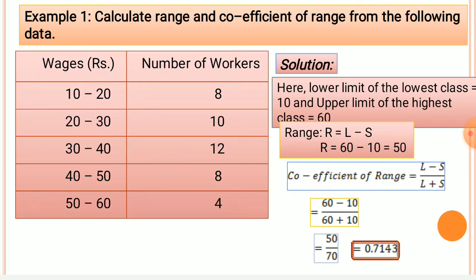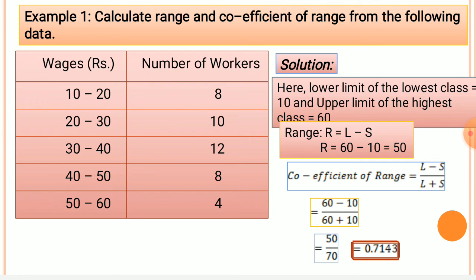L is equal to 60, S is equal to 10. 60 minus 10 is equal to 50. Now coefficient of range is equal to L minus S by L plus S. Therefore 60 minus 10 by 60 plus 10. 50 by 70 is equal to 0.7143. This is the value of range and coefficient of range.